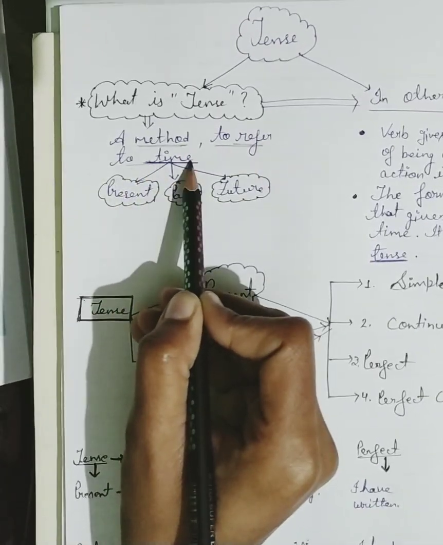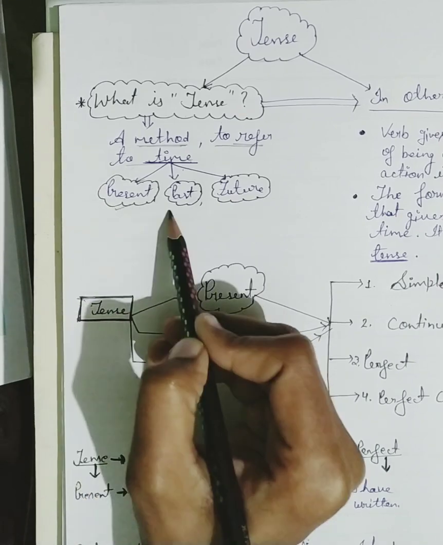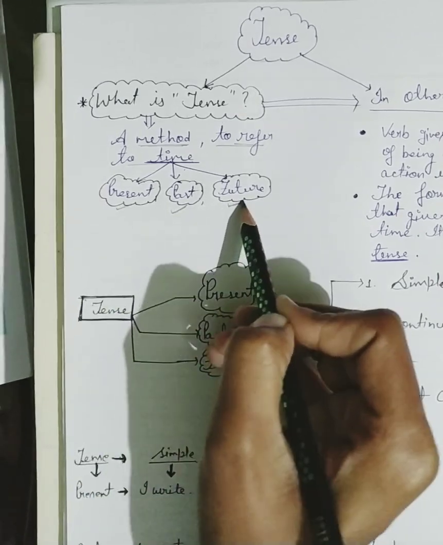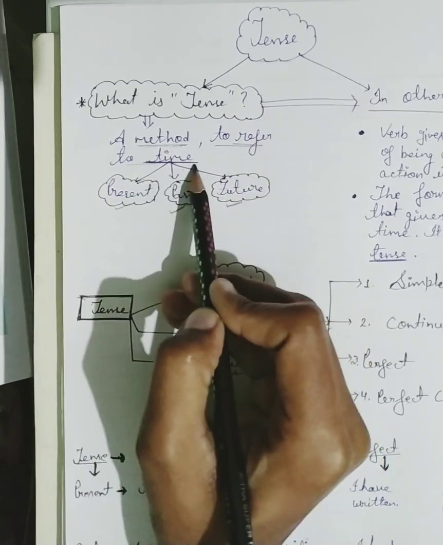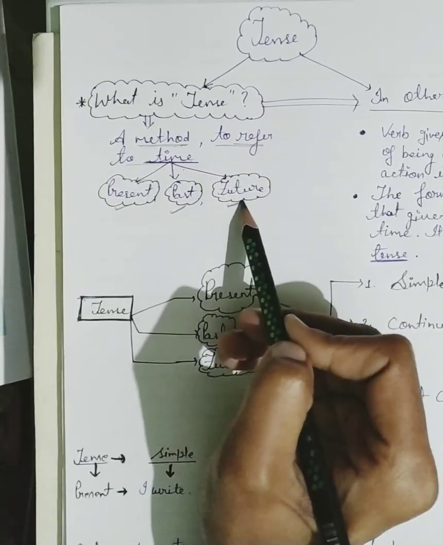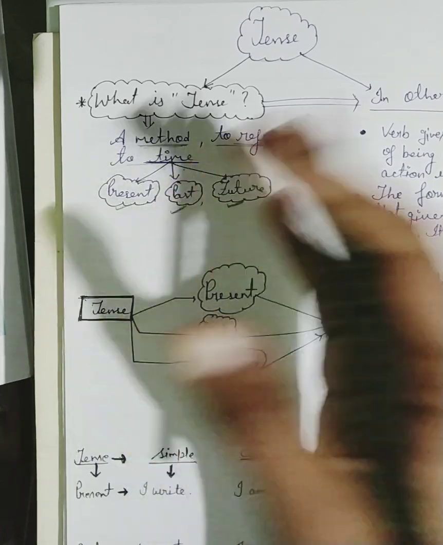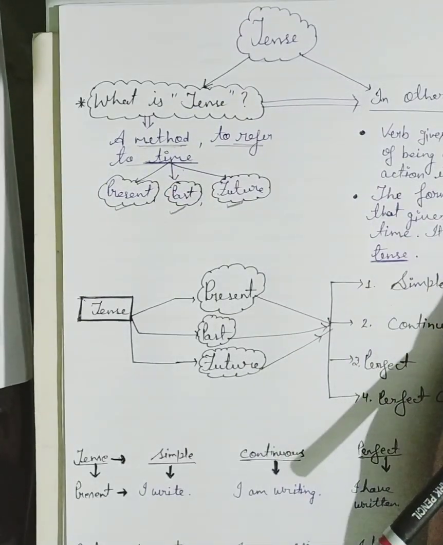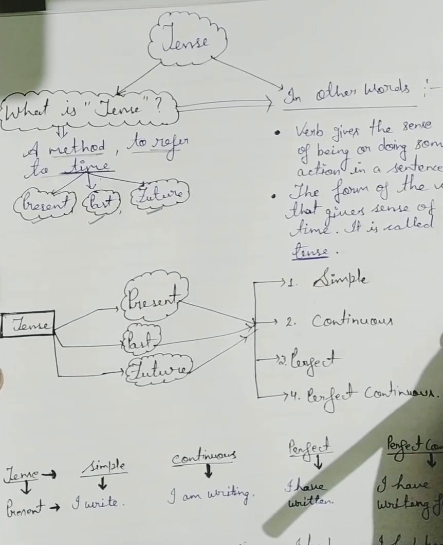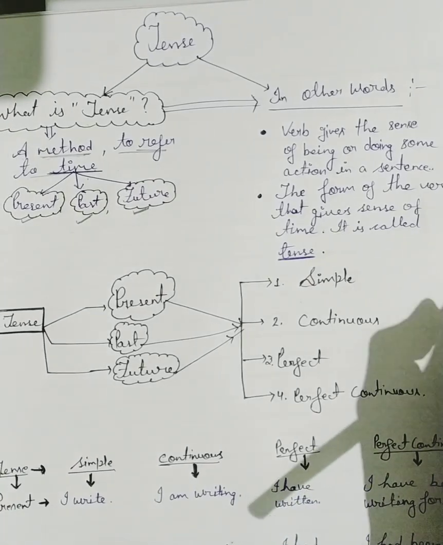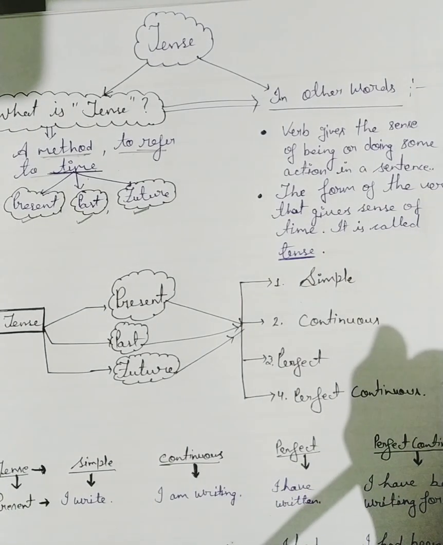And which type of time? Like present, past and future. So basically this is a method to refer to time like present, past and future. Or in other words, I hope you all have any idea about verb. What is verb?